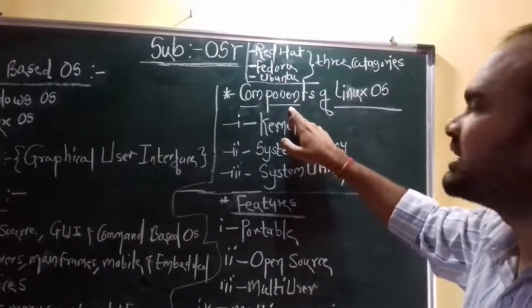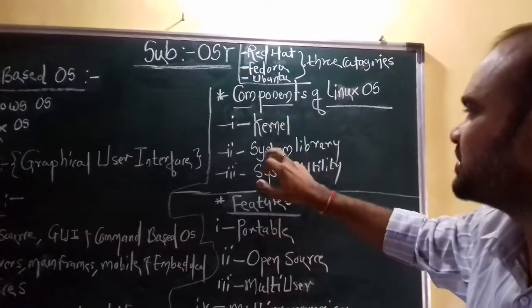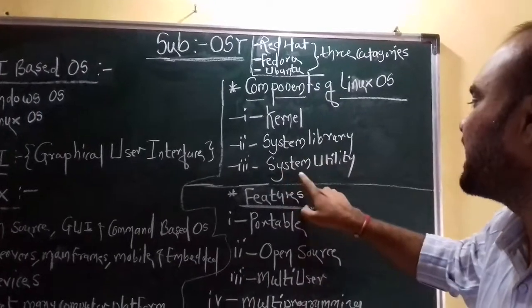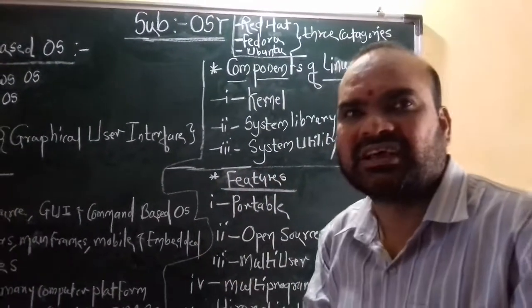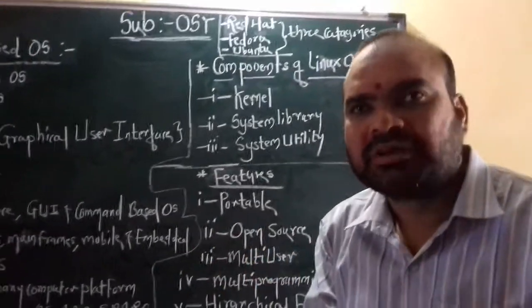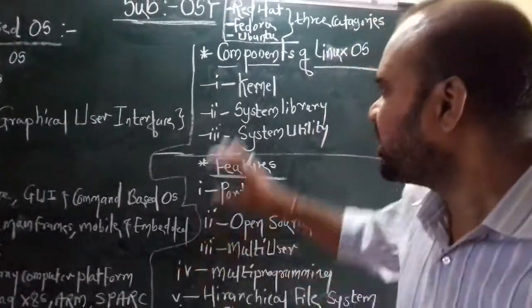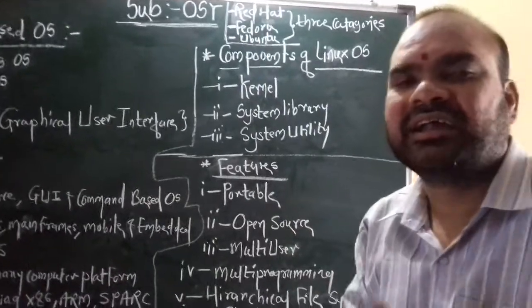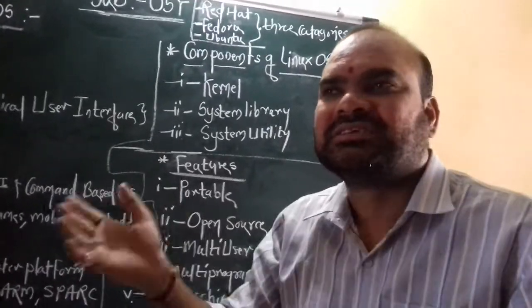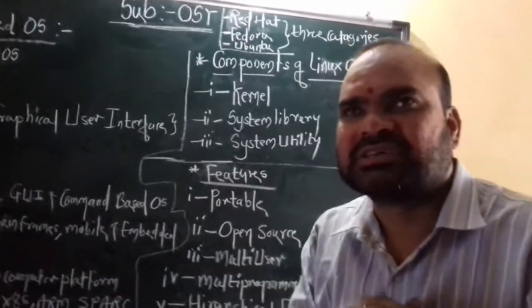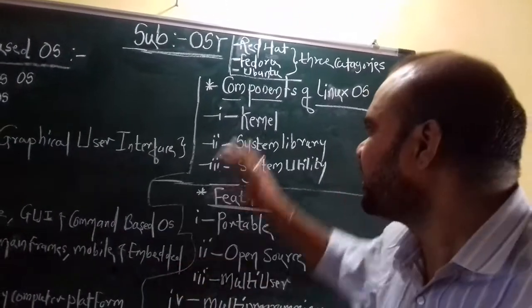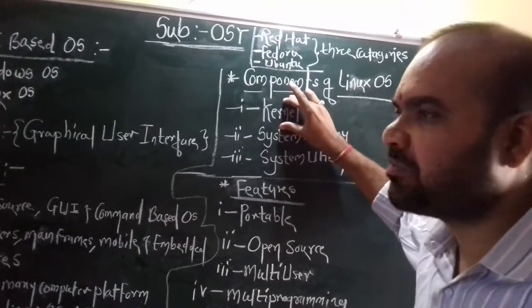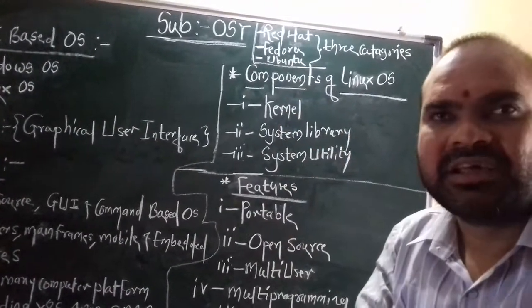Now, what exactly are the components of Linux OS? First one is the kernel, then system library, and system utility. Now, first one is the kernel. Kernel means what? Kernel is like the main part, the root of the OS. Through the kernel we handle a number of important things like file management, protection, security, memory management. All things happen through the kernel in the OS. This is exactly a main part, and this part is available in each and every OS also.